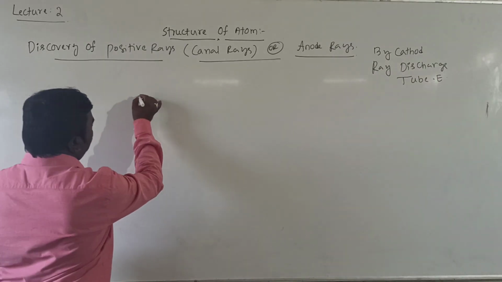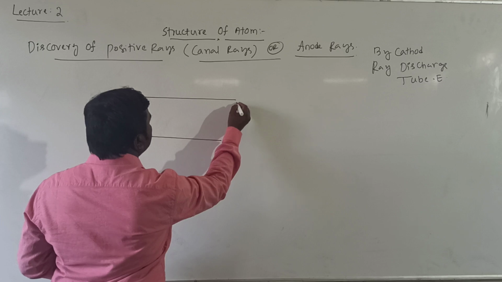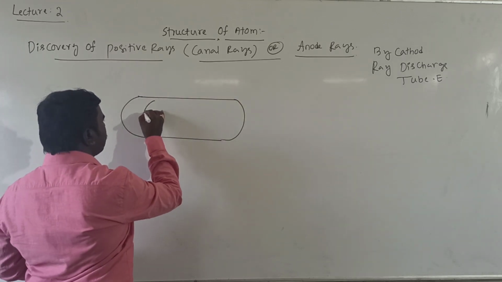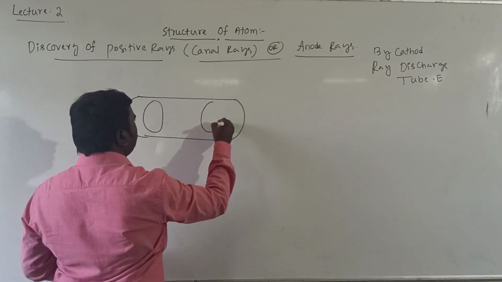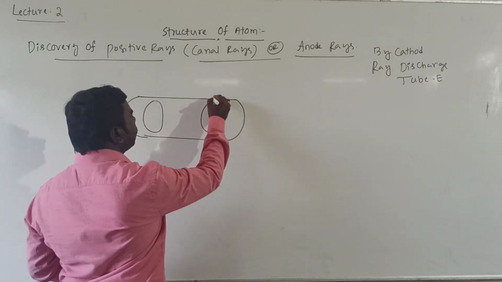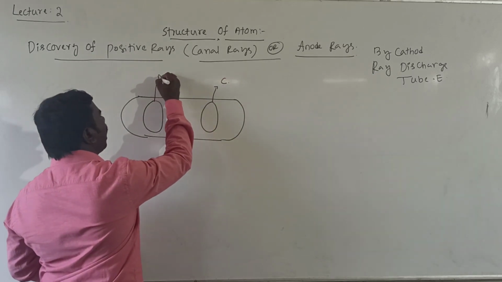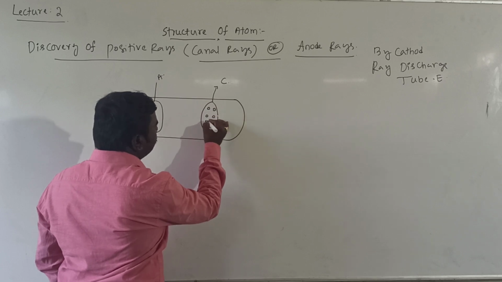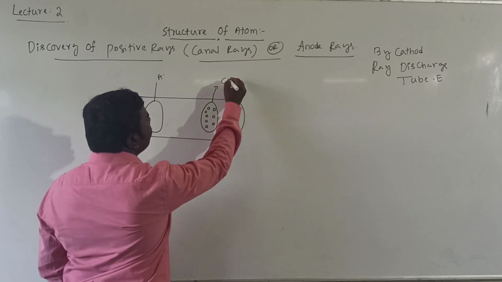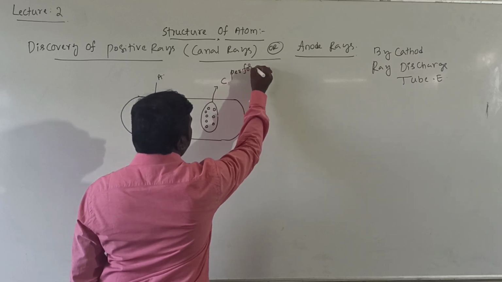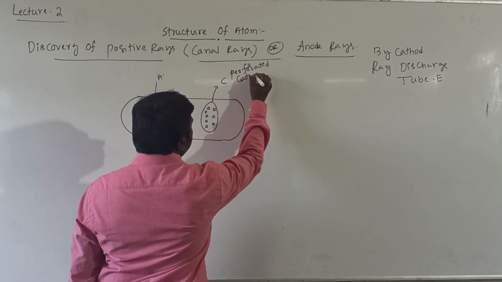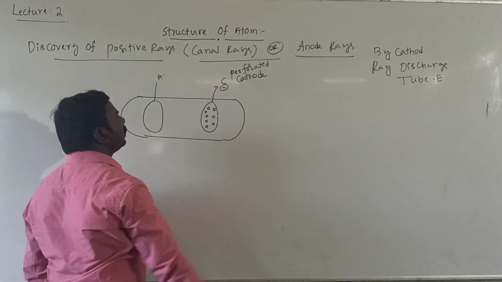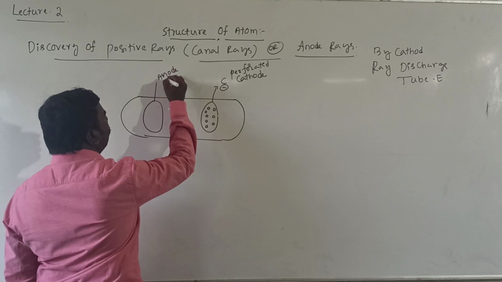So now take down the cathode ray discharge tube. One is the cathode, another one is the anode. I am taking this one as cathode and this one as anode. It is a perforated cathode, it means holes are perforated in the cathode. Cathode means the charge will be negative, and the anode means positive.